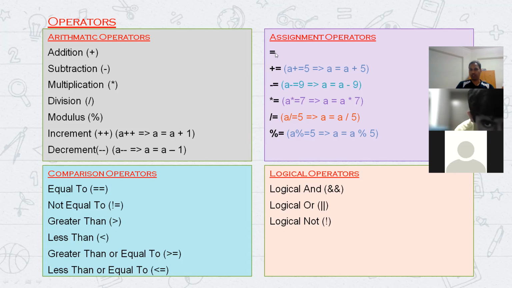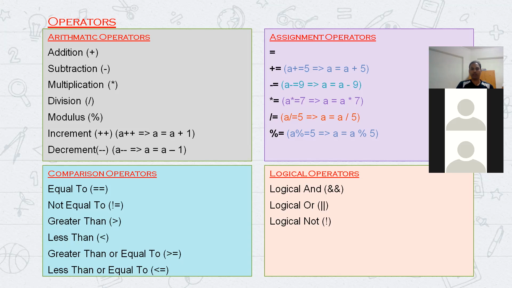So you all know these arithmetic operators and assignment operators also: plus is equal to, minus is equal to, star is equal to, forward slash is equal to, and then modulus is equal to. The meaning of these, I have mentioned in the brackets. Okay. And then comparison operators, like checking the conditions.